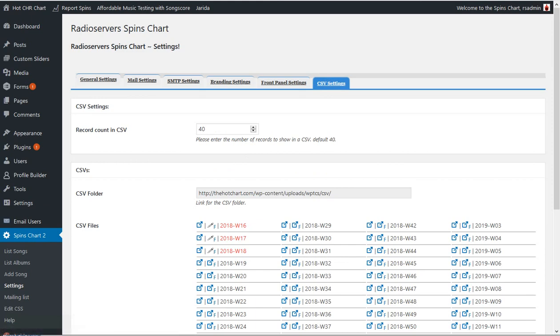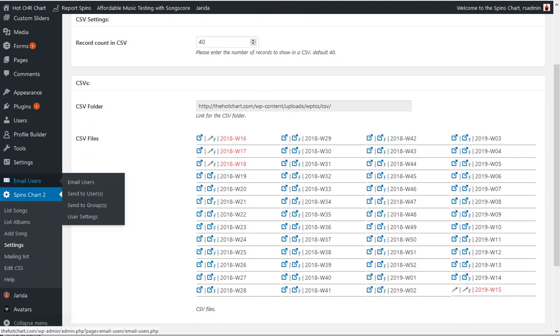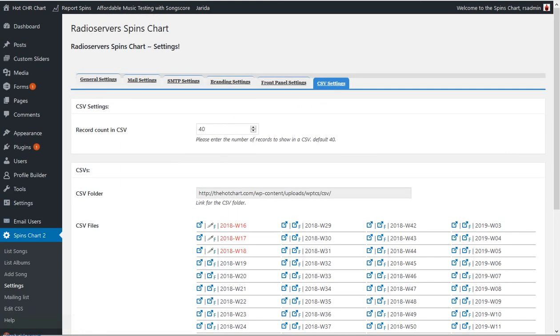And then CSV, this tells you how many records to put in your CSV. And then here's a link to all the ones of the week. So we're in week 15 of the year right now. So that's being created this week. But if I wanted last week's, I could just go right here and download it. So that's the basics of this particular plugin. If you need some more information, we can go from there. But that should give you a pretty good idea.